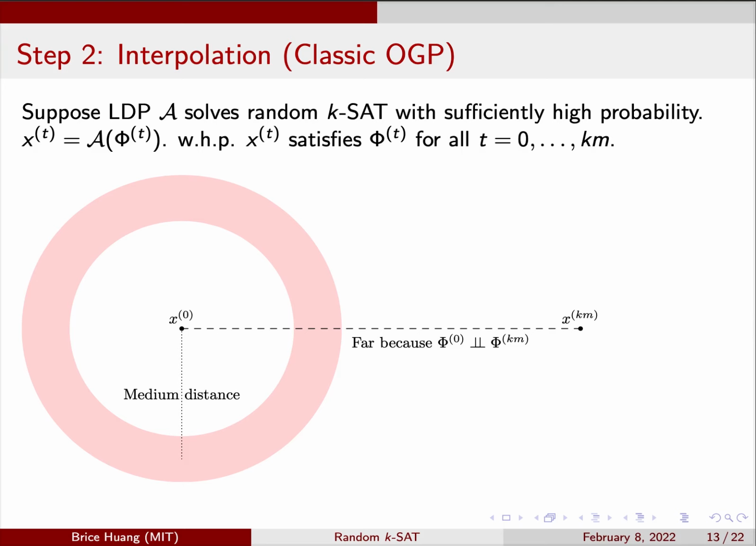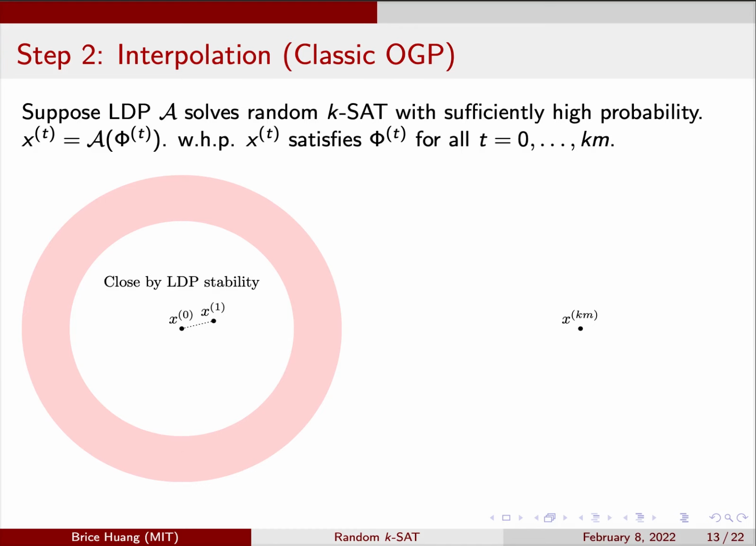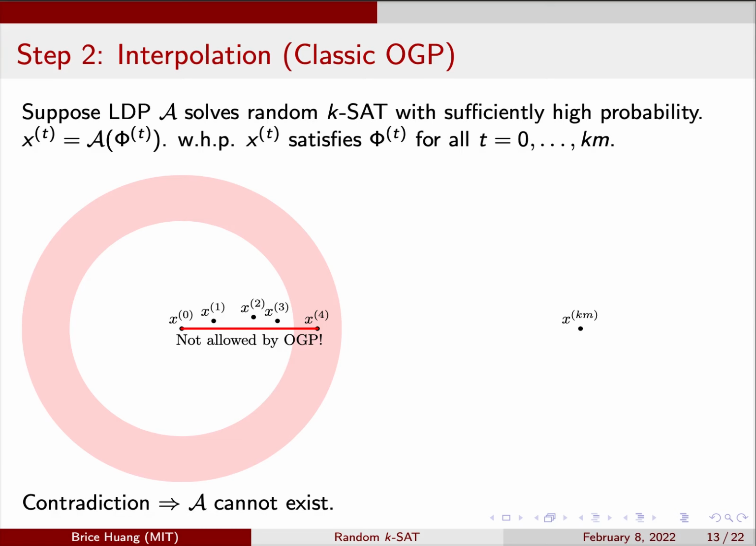This will be far from x0 because the corresponding phis are independent, and with high probability, independent k-SAT instances don't have satisfying assignments that are too close. If we follow the x's, by the stability of low-degree polynomials, we only ever move by small jumps. So we can't jump over the moat. We eventually get to the other side, though, so at some point we land in the moat. But now, x0 and whichever x landed in the moat are a pair of assignments, each satisfying some phi, a medium distance apart. This is a contradiction, so the algorithm A can't exist.